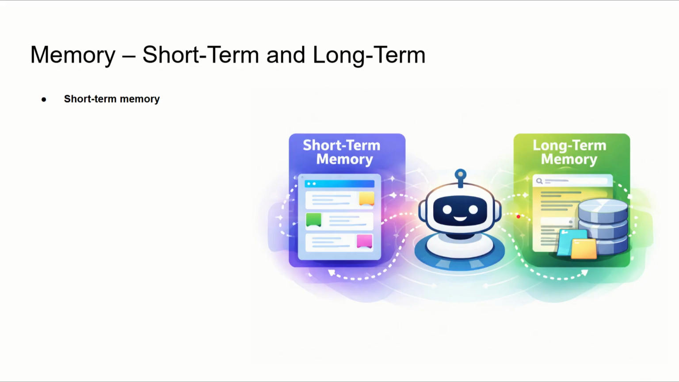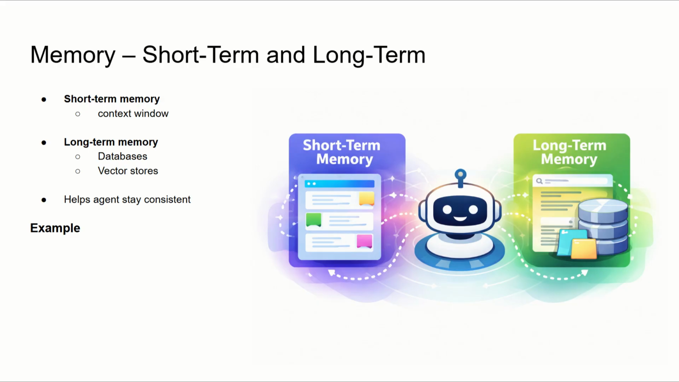Now, let's talk about short-term memory and long-term memory. Memory is what gives continuity to an AI agent. Short-term memory is the context window. It remembers recent conversations and steps. Long-term memory is stored in databases or vector stores. This memory helps the agent stay consistent. For example, it remembers user preferences, stores previous steps, and avoids asking the same question again. Without memory, every interaction feels like a fresh start. With memory, the agent feels intelligent and human like.